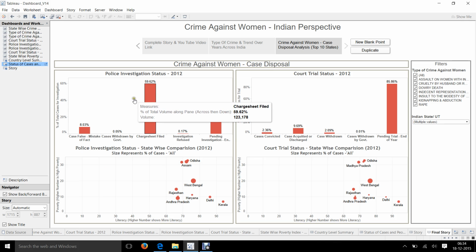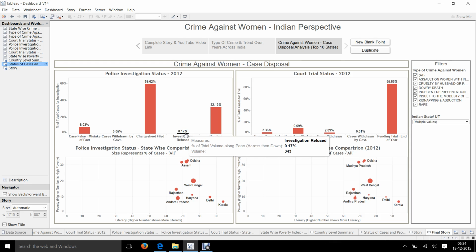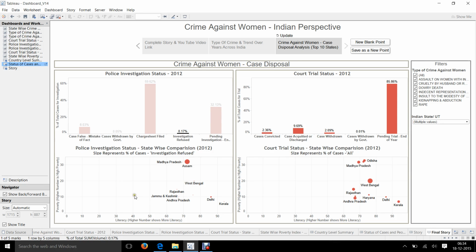Now, in the police investigation process, the status which caught our eye and which we felt was an anomaly was where the investigations are refused. It raised an eyebrow: why would something like this happen? Why would somebody refuse an investigation? When we tried correlating it with the states and their poverty and literacy, we realized that most of these investigations are getting refused in the state of Assam, which is very high on poverty, which brings us to a conclusion that it could be because of matters of money that these investigations are getting refused.